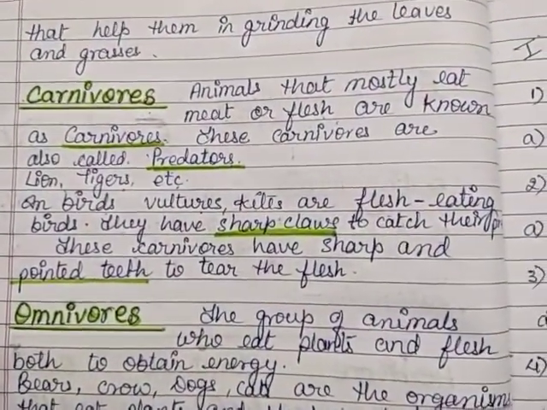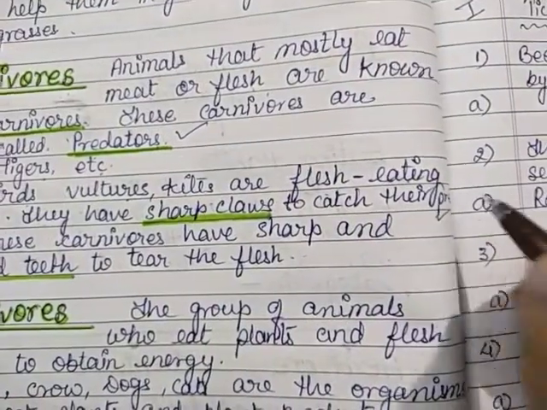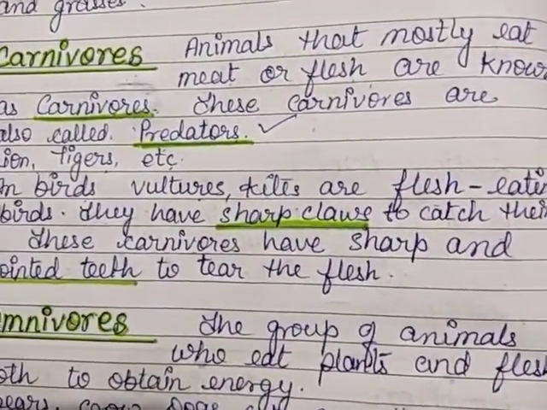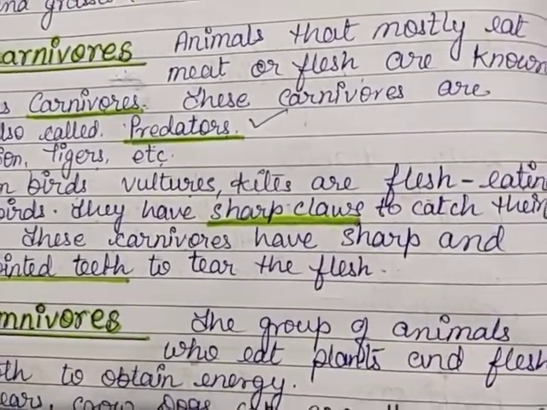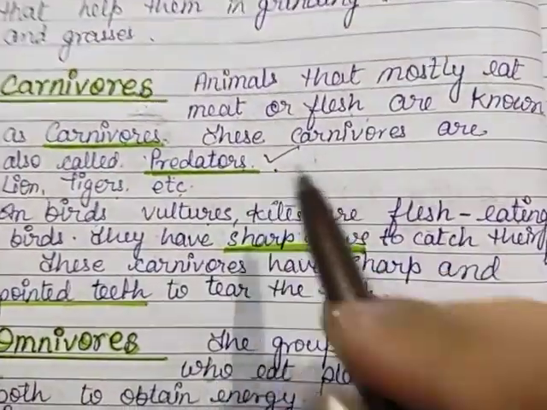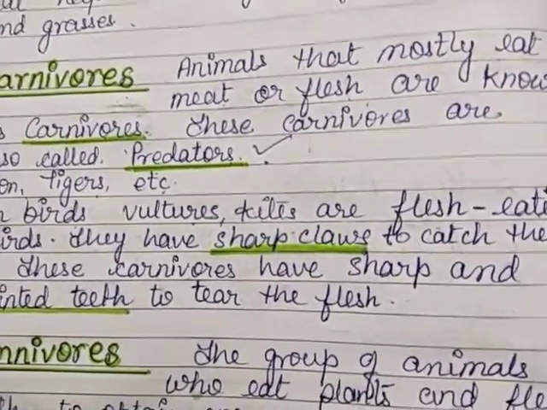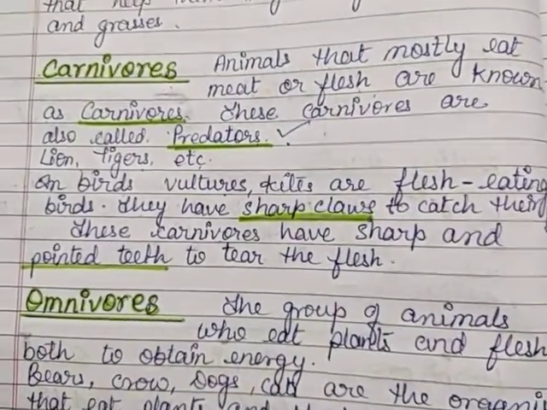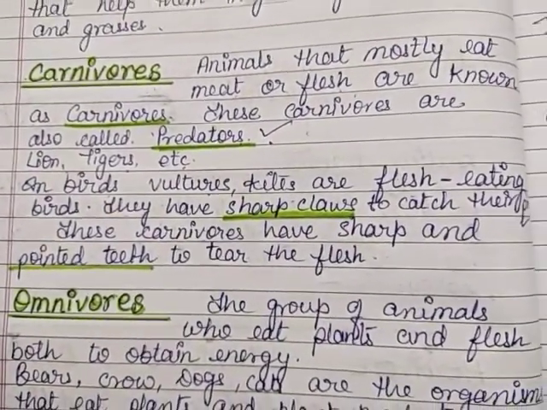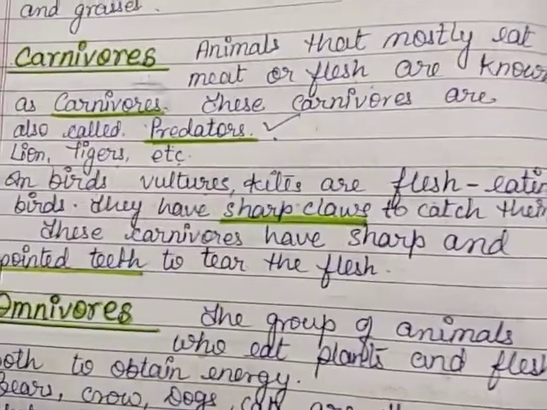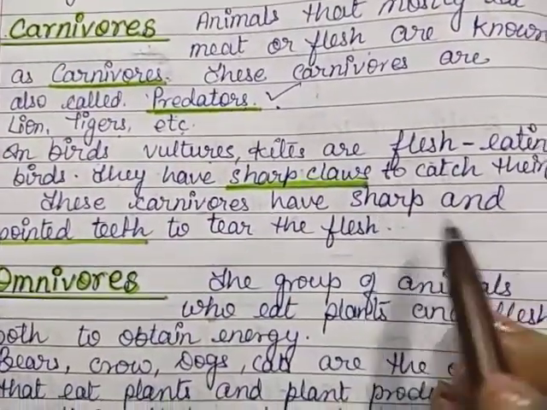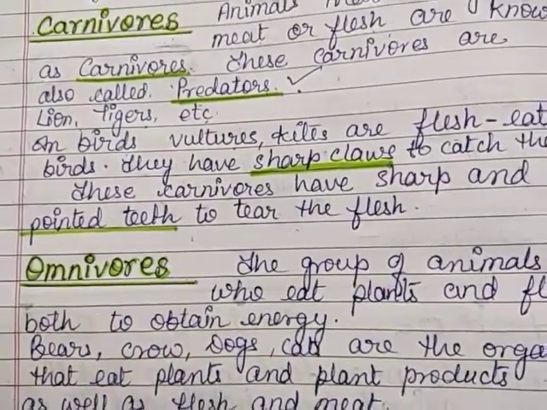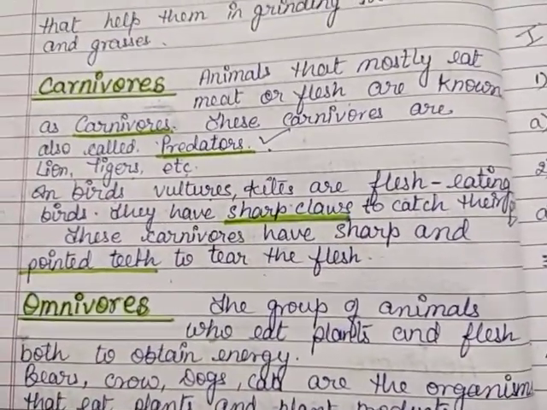Prey and predators, these are the two words. Predators are the hunters who kill the prey, and prey are animals like deer. So lion will be the predator and deer will be the prey. Predators have sharp claws. The sharp claws in vultures and kites help them to catch their prey, and these carnivores have sharp and pointed teeth to tear the flesh. These are certain qualities of carnivore animals and birds.